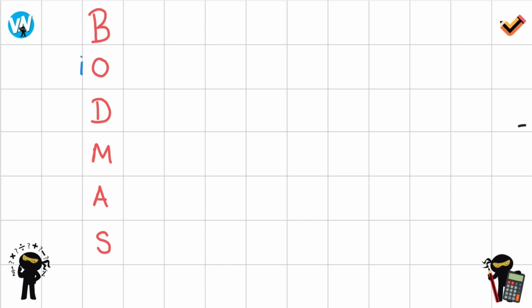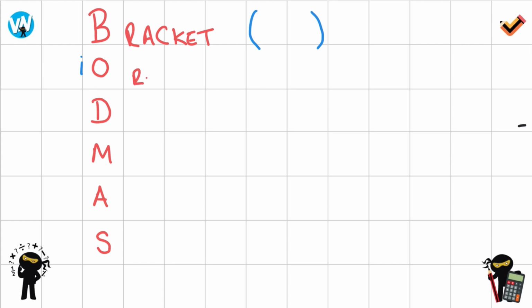So if we just look at what each letter stands for, because BODMAS is just an acronym, the first part is we've got brackets. So very simple. And they are going to look a little bit like this. So we know what brackets look like. They look the same in maths as they do in English.